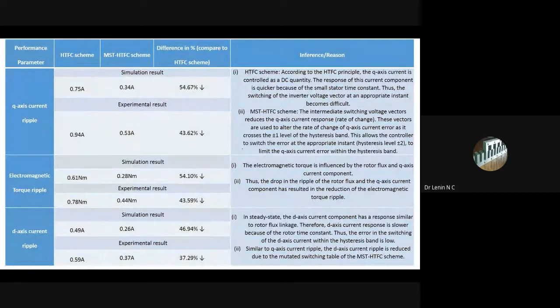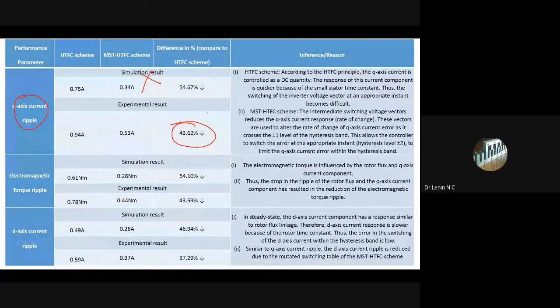So this is the broad comparison we made. As I said, see the Q-axis current ripple. We are not going to comment on simulation; we just discuss the experimental results. If you see the Q-axis current ripple, we can reduce it by 43%.